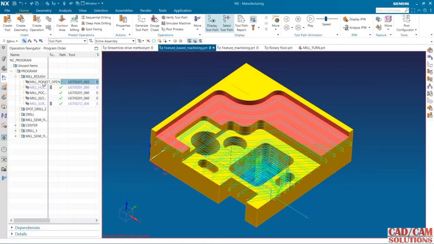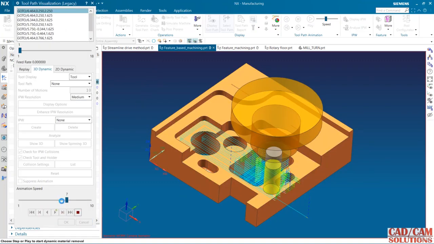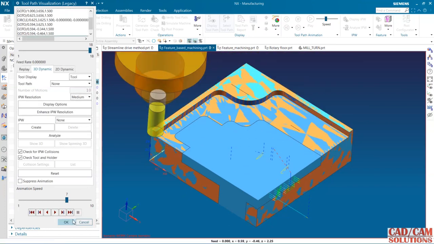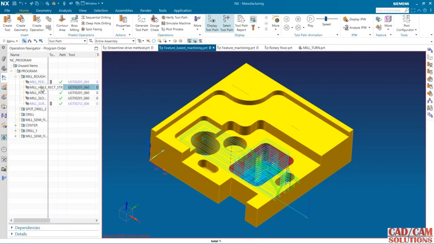Okay, let's see this first operation now. Verify this toolpath, play. See, this is the first operation. Now second is this. If you verify,